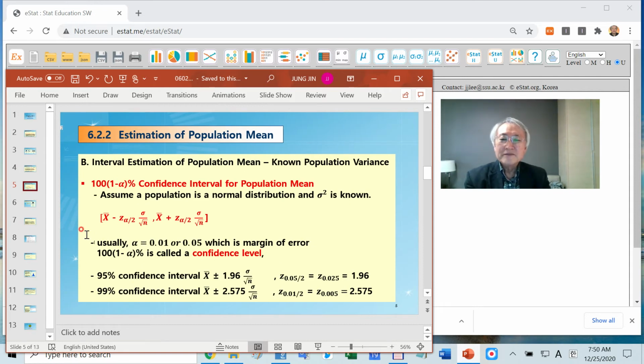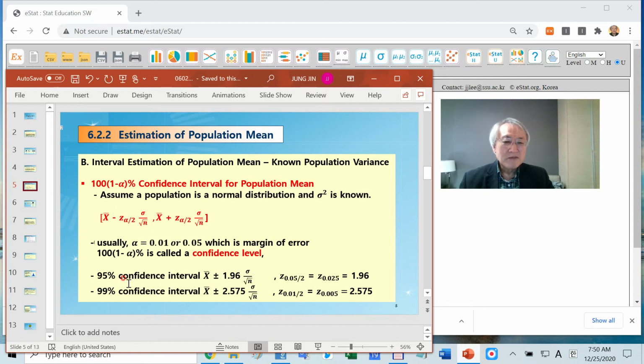Interval estimation. We estimate the population mean using an interval. What kind of interval? You calculate the sample mean. Assume temporarily we know the population standard deviation, then x bar plus or minus some kind of z value times sigma over root n. Sigma over root n is the standard deviation of the sampling distribution. We call this the standard error.